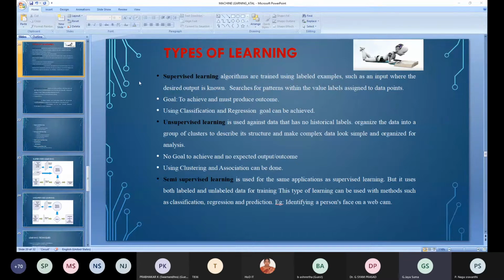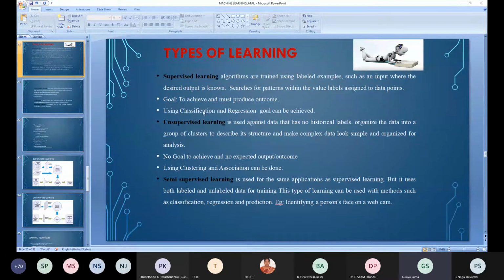So the goal here for supervised learning is to achieve and produce the outcome. It must produce the outcome. You should classify whether he will buy a computer, yes or no. Using classification and regression, we can achieve this with supervised learning. Supervised learning algorithms can achieve this outcome or label of the data set by using classification or regression.